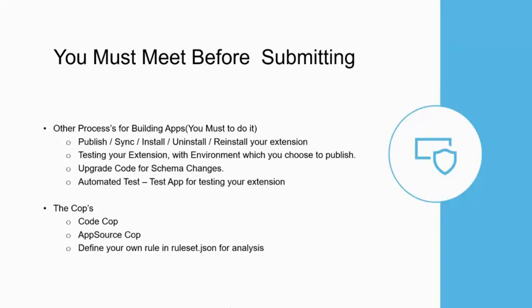It will validate all those things. And you can also define your own rules. Sometimes some of the warnings are not needed since they are only warnings and not considered for App Source, so you can set your own rule to avoid those warnings and submit it into App Source.